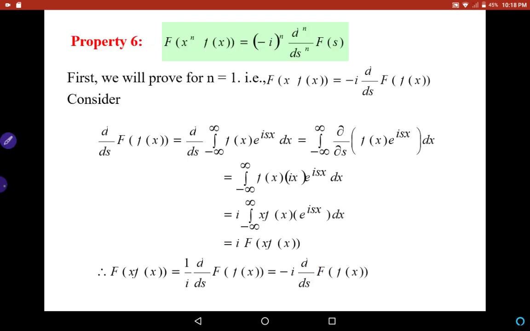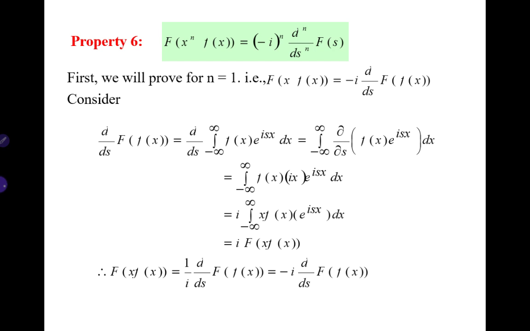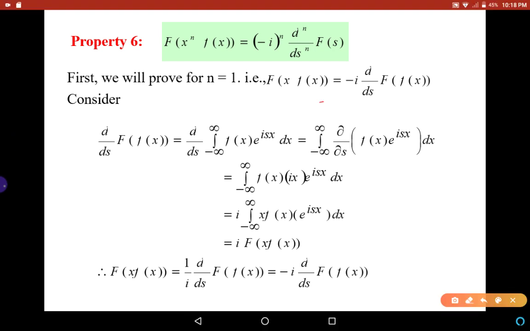So we'll move to the next property, which states that the Fourier transform of x^n f(x) is equal to (-i)^n times the nth derivative of F(s). First we prove this statement for n equal to 1, that is, the Fourier transform of x f(x) is equal to -i times d/ds of F(s). Here we take n equal to 1. First let us prove this statement.